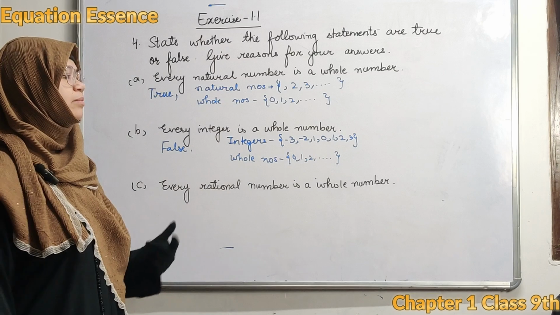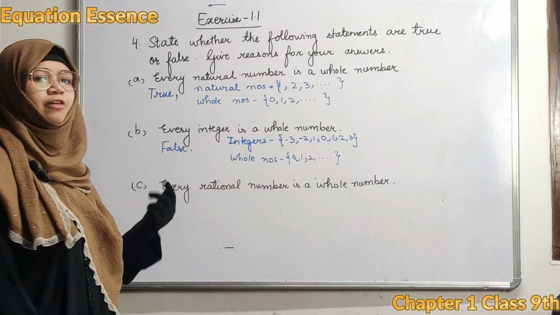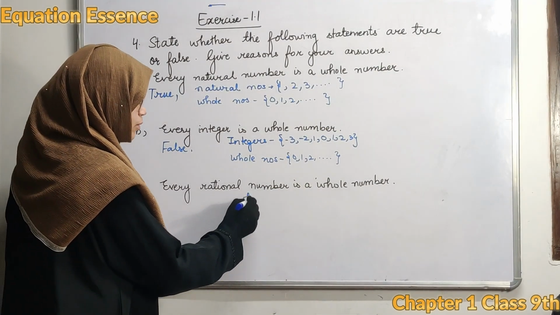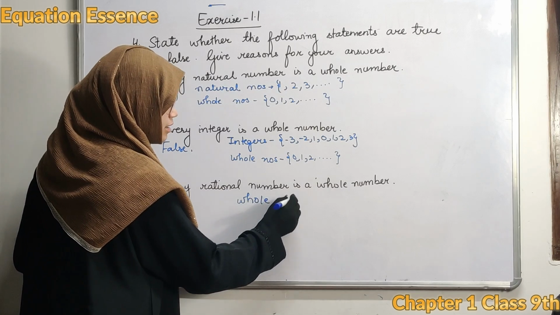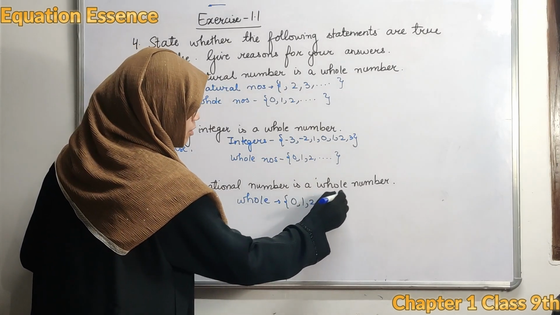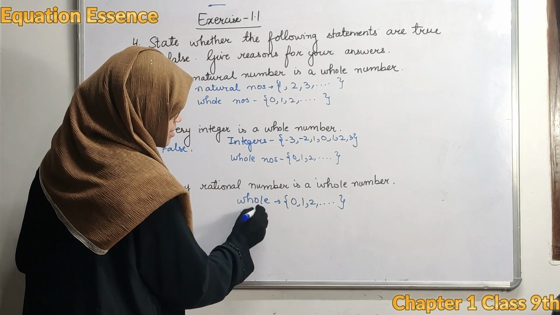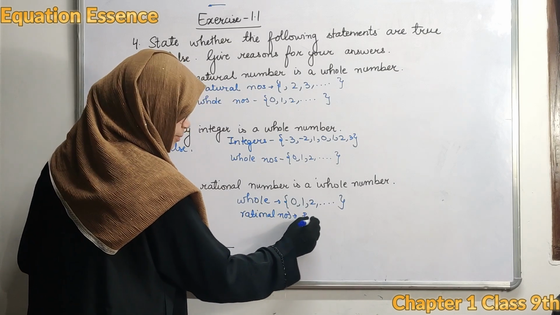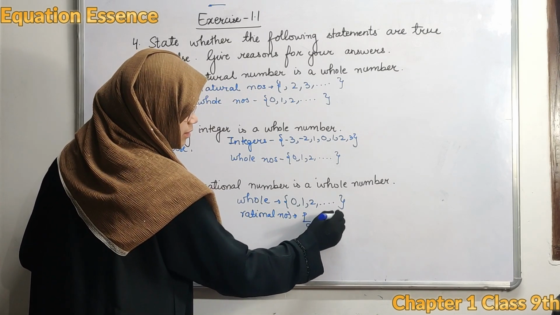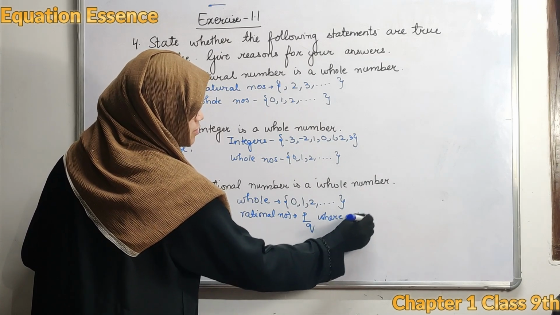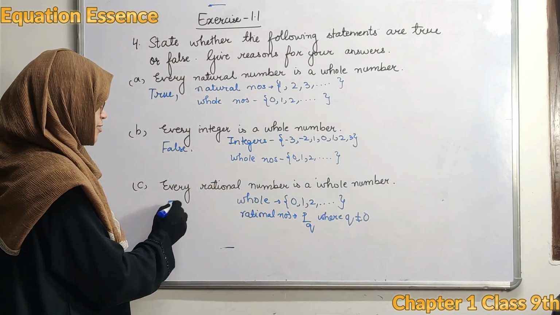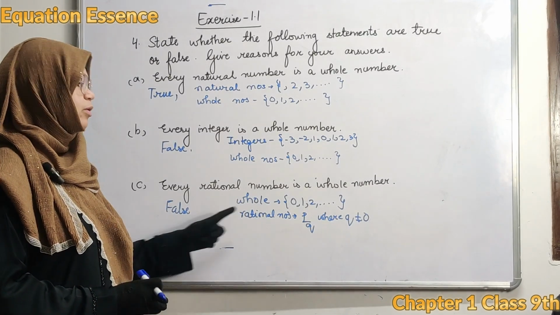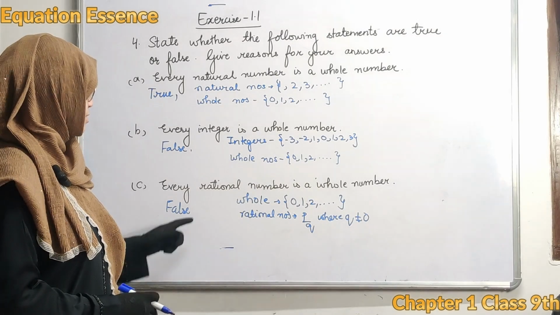Every rational number is a whole number. All the rational numbers are in the form of p upon q, where q is not equal to 0. And what are the whole numbers? Whole numbers are 0, 1, 2, and so on. But rational numbers are in the form of p upon q, where q is not equal to 0. So this statement is false because rational numbers include 2 upon 3, but 2 upon 3 is not a whole number. So the statement is false.